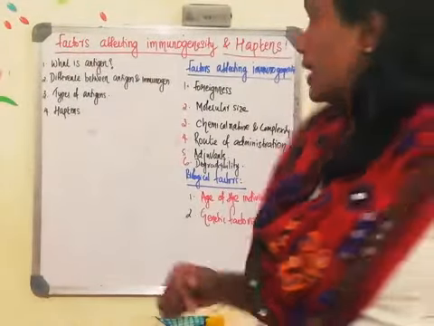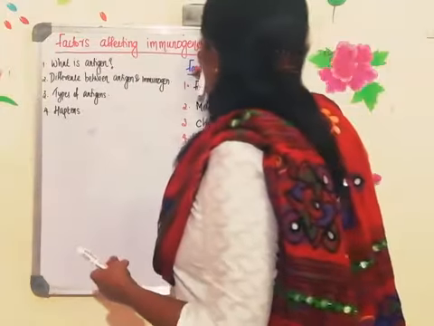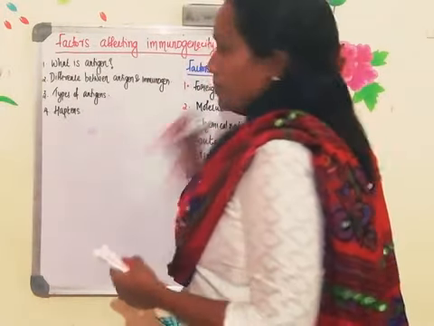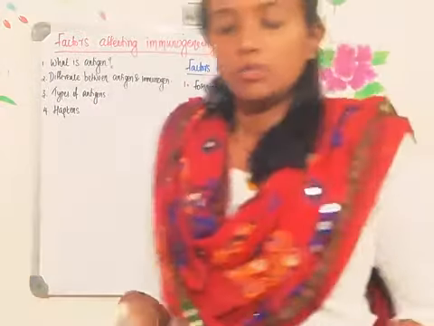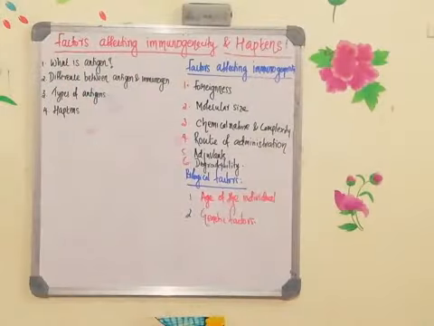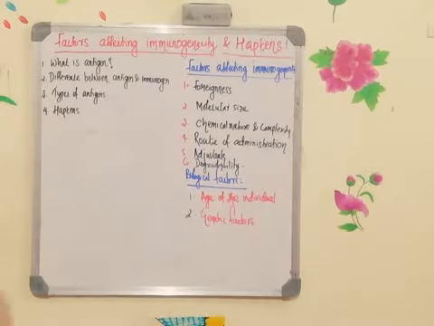These are another two topics given in the syllabus. In the second unit of immunology, this is one of the topics: factors affecting immunogenicity and hapten. So we are going to see the different factors which affect immunogenicity, or the different factors which are needed for activating the immune system. That is what we are going to see.